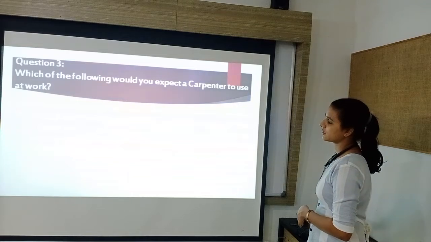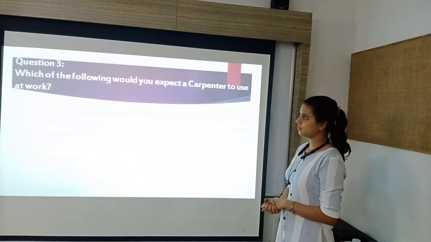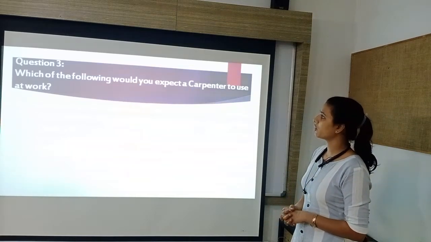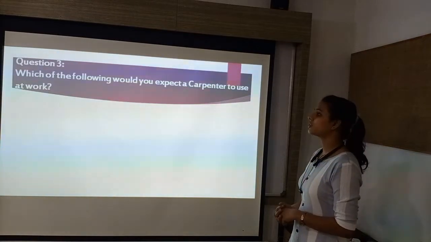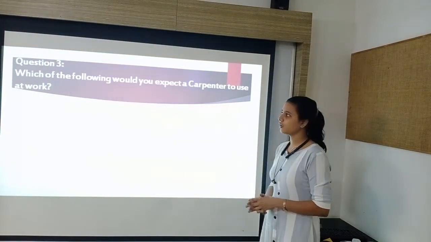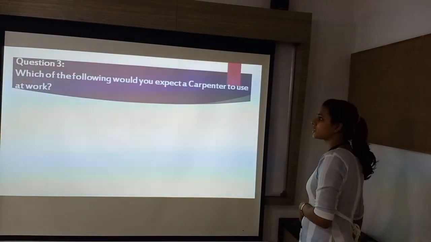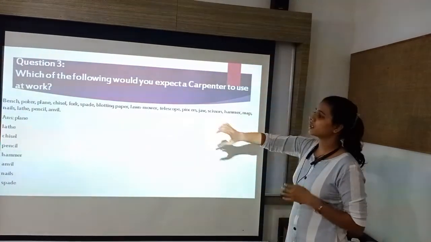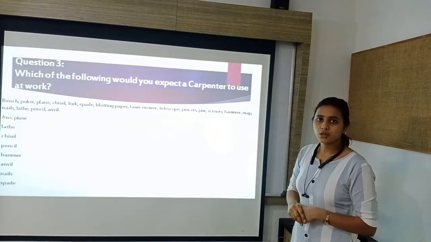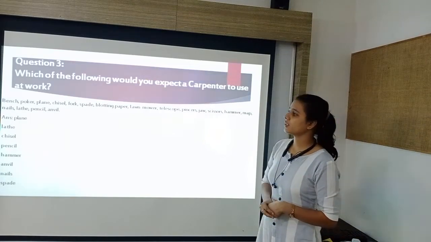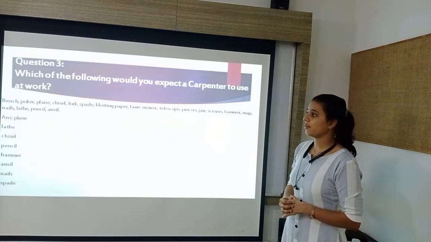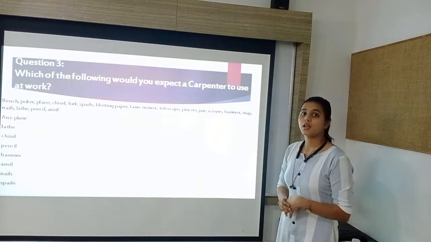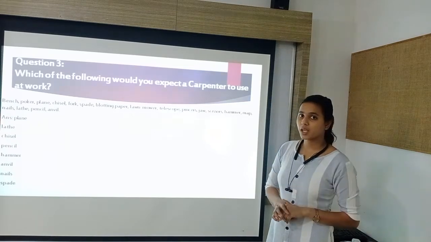Now let us see the next exercise. Question number 3. In this, you have to do the following work. Which of the following would you expect a carpenter to use at work? Here, the list of things is given, and among these things, which of the things do you think that a carpenter uses? First one is bench. Does a carpenter use a bench or make a bench? No, he does not use a bench, but by using tools he can make a bench.